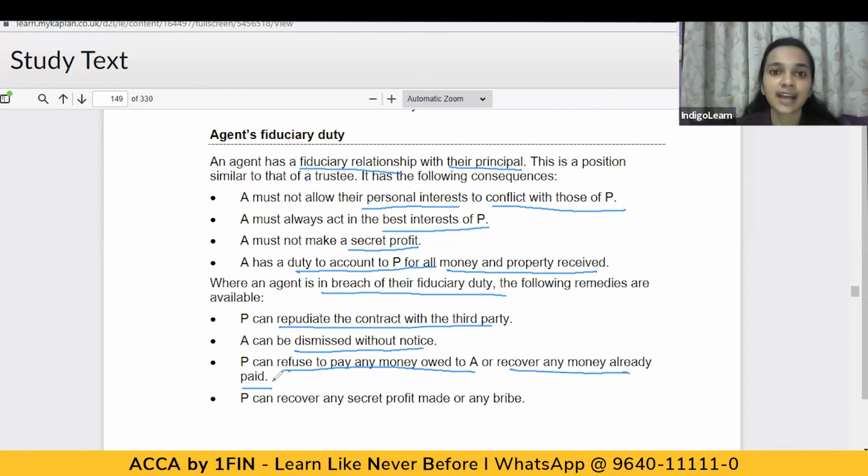Whenever a person is acting as an agent, he is given some amount as commission. So in a situation of breach, the principal can refuse to pay any money to the agent. And also the principal can recover any secret profit made or any bribe. So if the agent has made some secret profit or taken a bribe from someone, the principal can recover all of these amounts as well. So this will happen when an agent breaches his fiduciary duty, wherein he acts beyond the interest of the principal. He does not act in the interest of the principal.